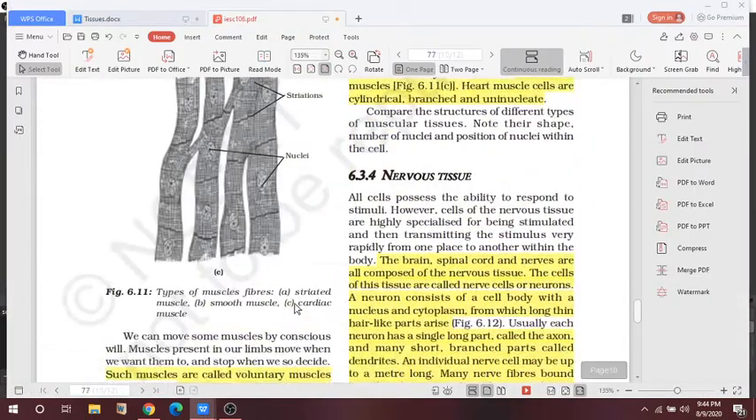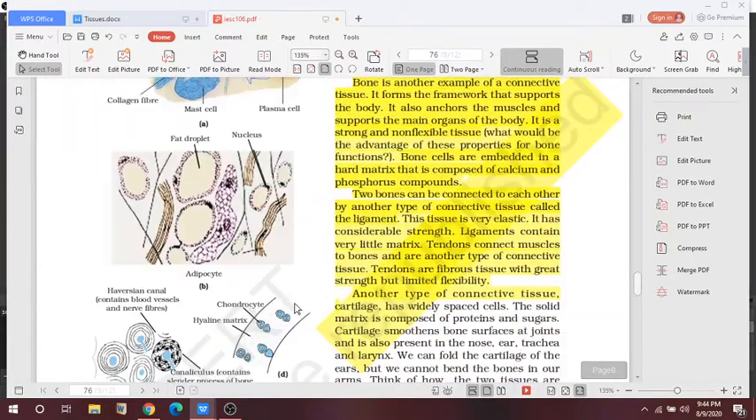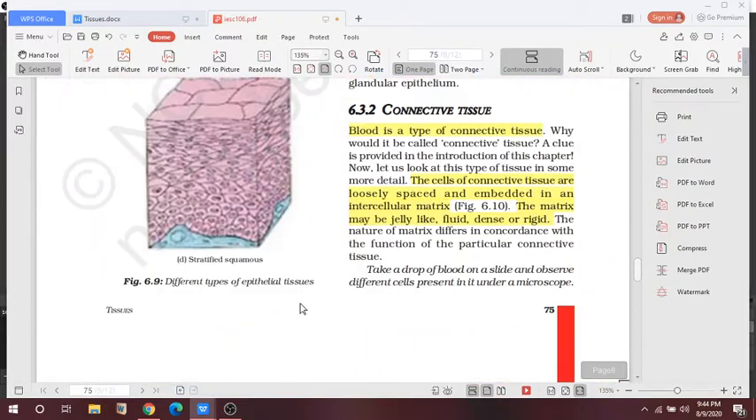So today we will discuss the connective tissue, muscular tissue and the nervous tissue, which is the last topic of this chapter. I already discussed the connective tissue in the previous class, about the blood, and I want to discuss it again so that it is more clear to you, according to the NCERT. So let's start the topic now.